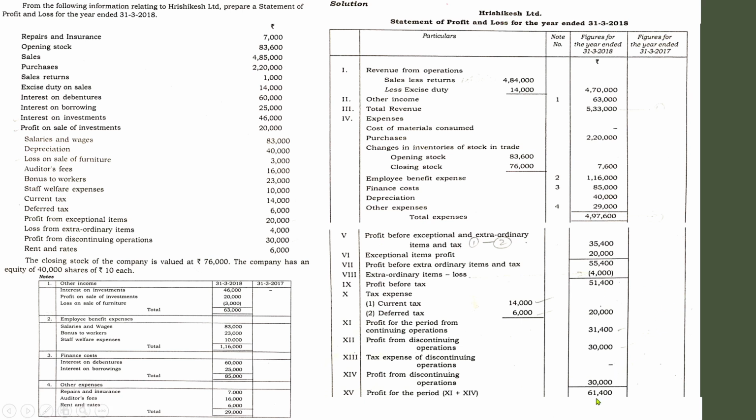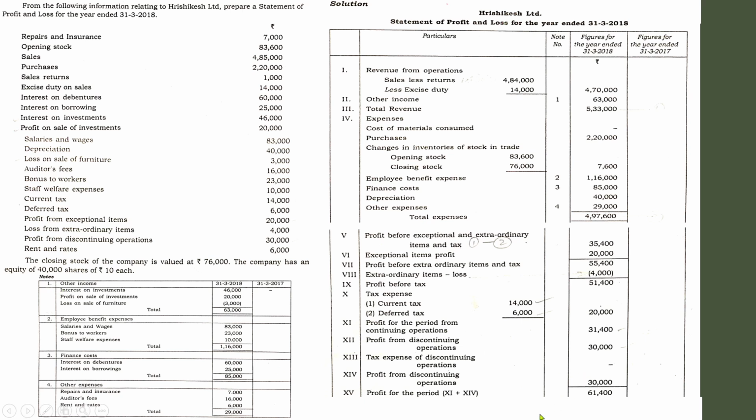Now our work is not over. We have to distribute this profit, otherwise we can say earnings, to the respective owners, that is shareholders. So in the question, make sure whether there is any information regarding the number of equity shares. If you go through the last line, you can see the closing stock of the company is valued at 76,000. Usually it will be like that. Closing stock is always given as an adjustment, not in the list. Remember that. The company has an equity of 40,000 shares. So we have got the total number of shares.